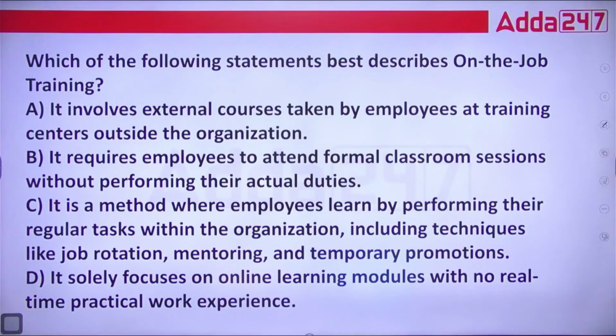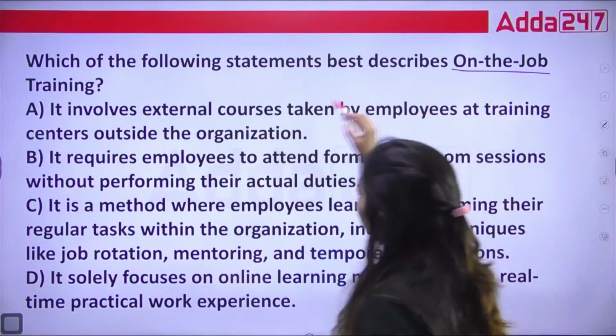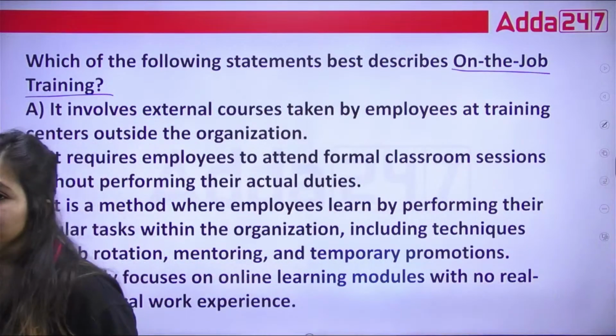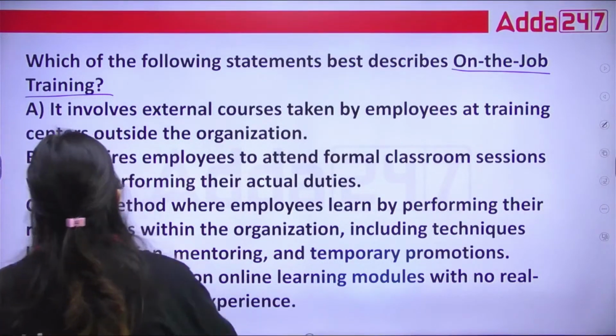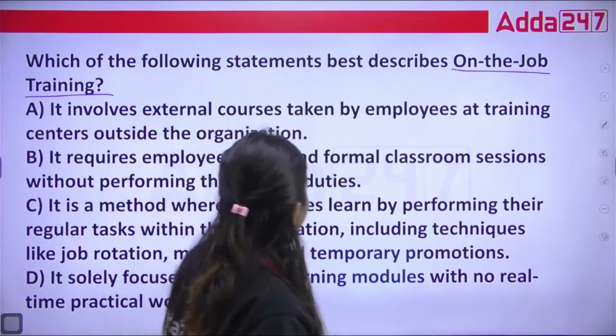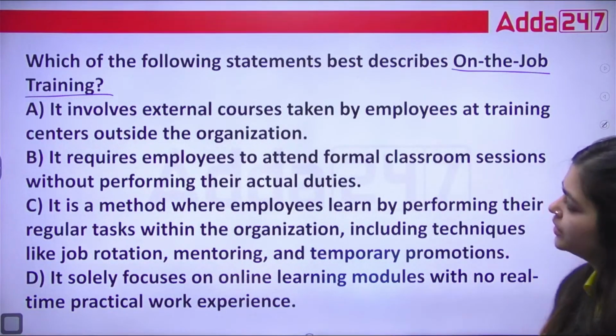Chaliye, next is your question. Which of the following statements best describes on-the-job training? In this, again we need to find out the definition of on-the-job training. A, it involves external courses taken by employees at training centers outside the organization.